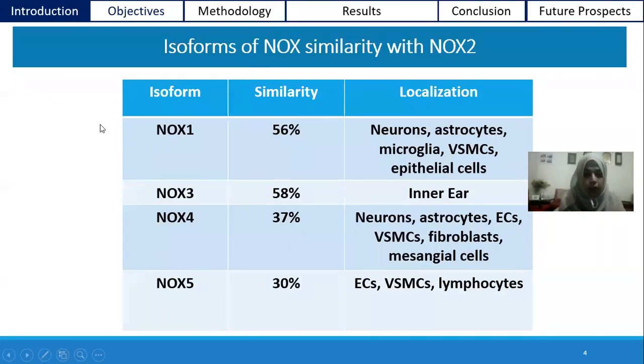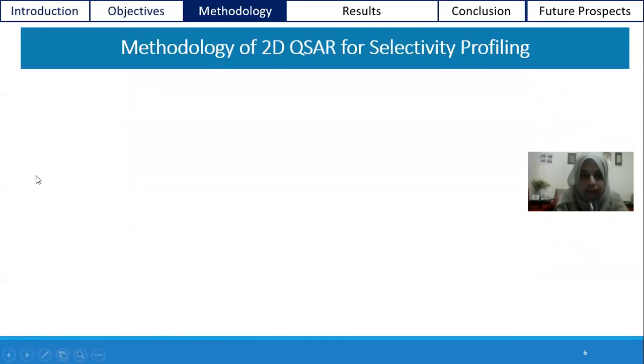Next are NOX4 and NOX5, with similarity of 37 and 30%, and they are also present in different parts of the brain cells. But our purpose is selectivity profiling, and there is a rule that the similarity should be more than 50. So we select NOX1 for the selectivity profiling study with NOX2, which is also present in the brain cells, and studies reported that NOX1 is also involved in brain injury after ischemic stroke. Next slide.